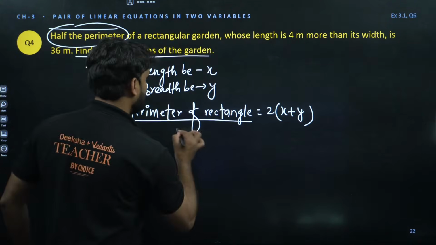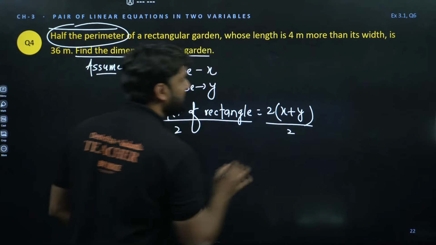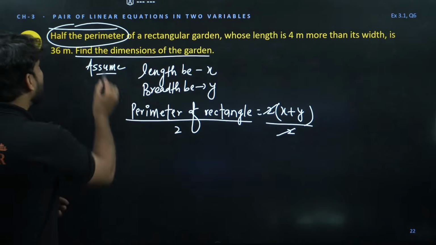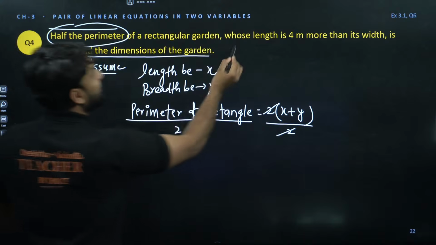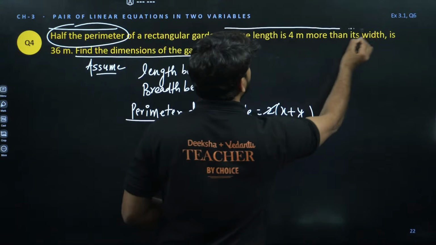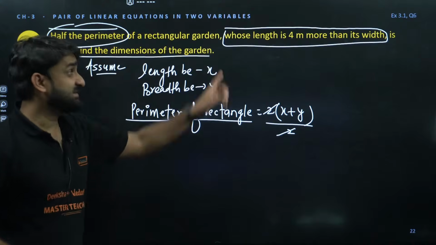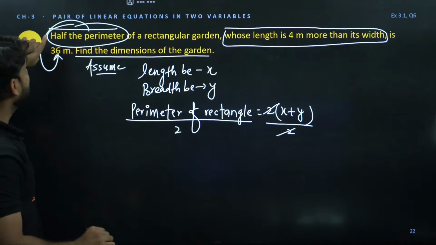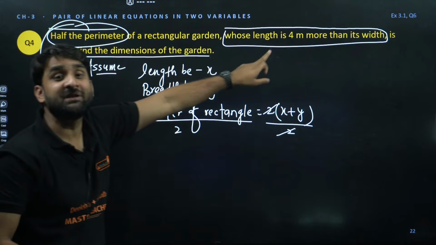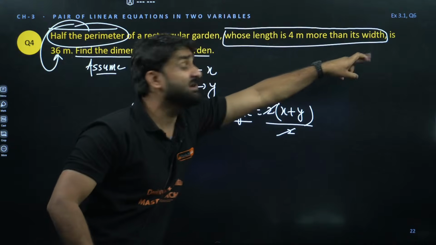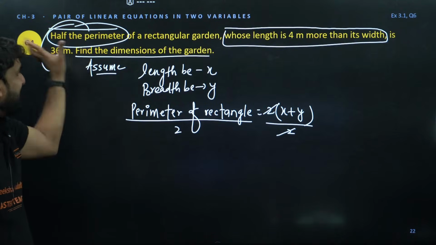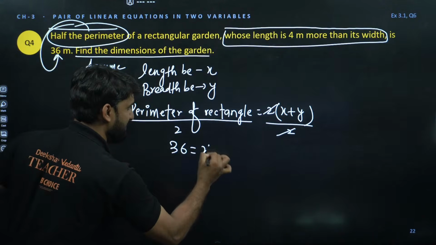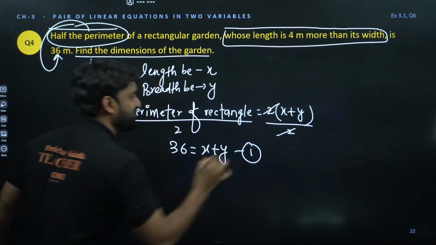So let's divide by 2. So this will also be divided by 2. Half of the perimeter, so the 2 cancels. The statement that the length is 4 meter more than its width is a separate equation. But the value of half of the perimeter is 36, because half of the perimeter of the rectangular garden is 36. So we can replace this whole by 36. So my dear champion, x plus y is 36. We have the first equation.